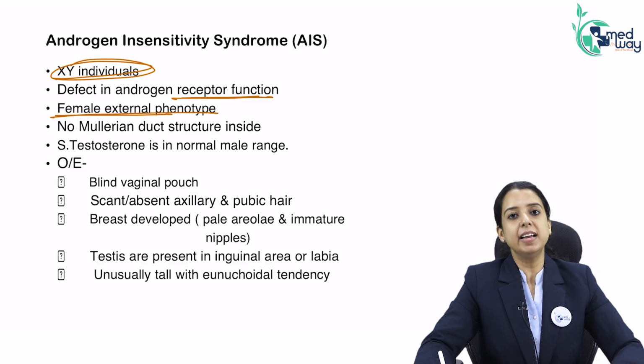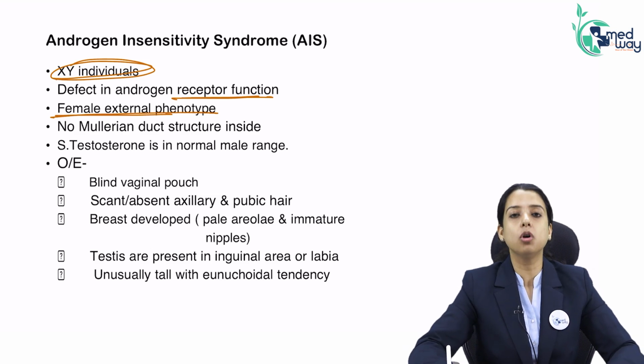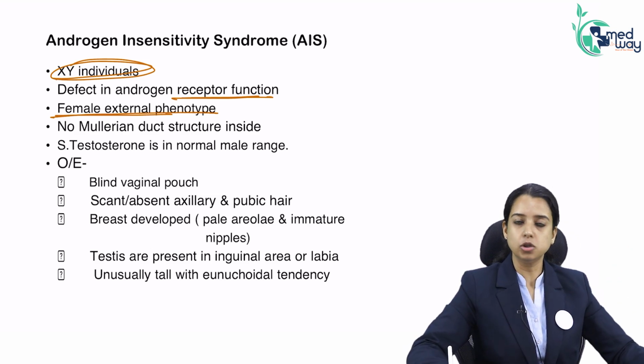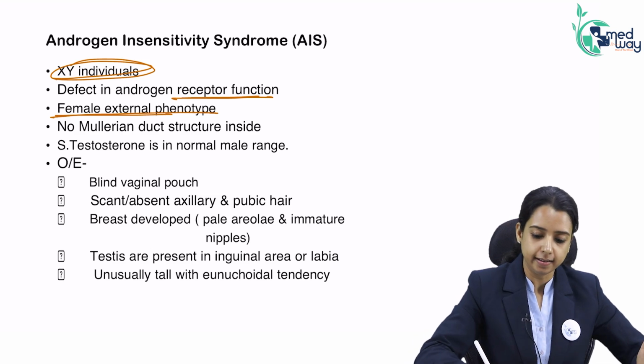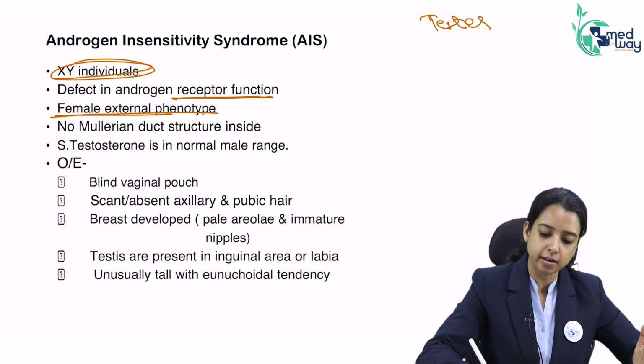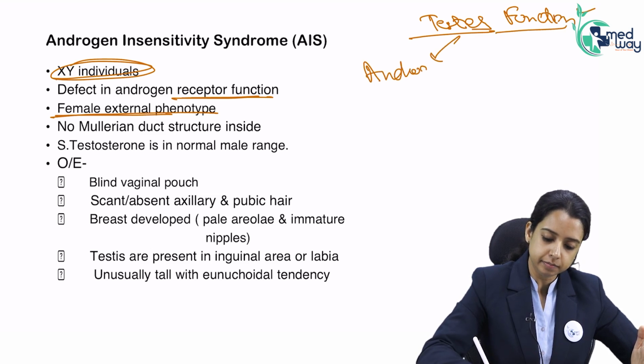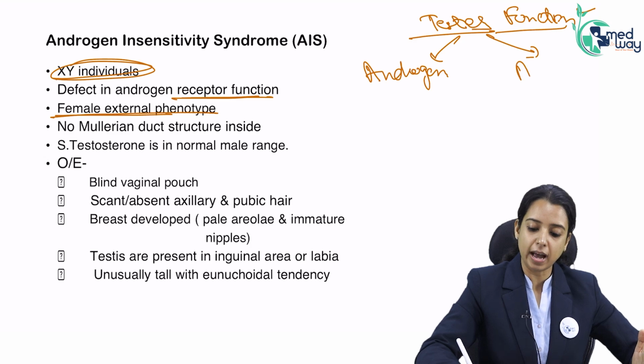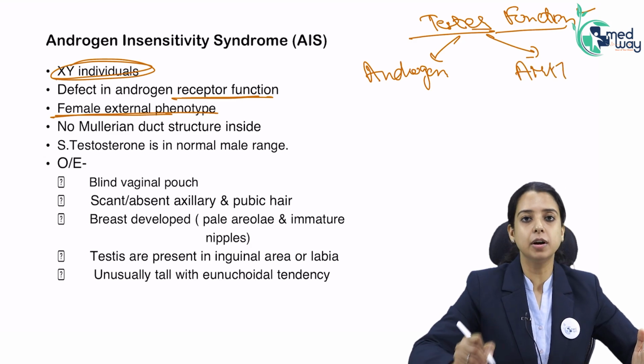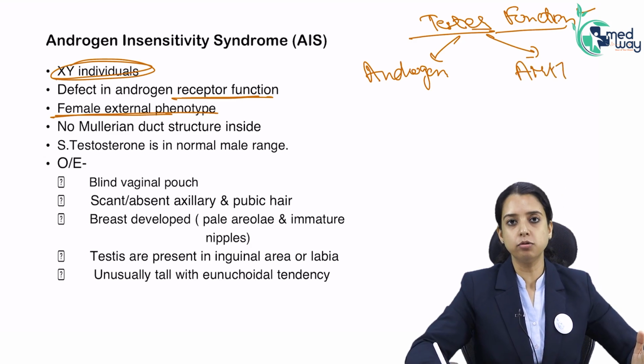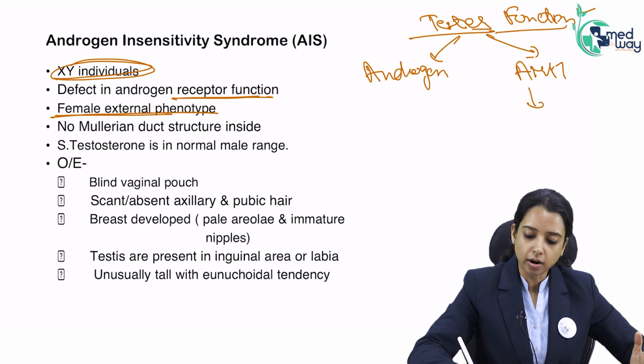But why are we reading it under problems of the genital tract? Because here, just like MRKH, the uterus and vagina are absent. Why are the uterus and vagina absent? The testis functions, so we have androgens and we have another hormone, anti-Mullerian hormone. It is functioning, and this hormone has no receptor problem. So it will not let the uterus and vagina form.